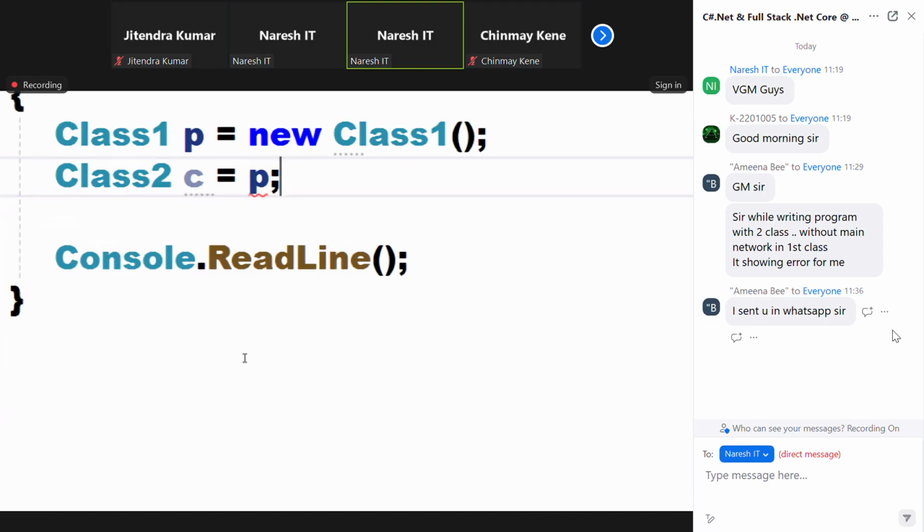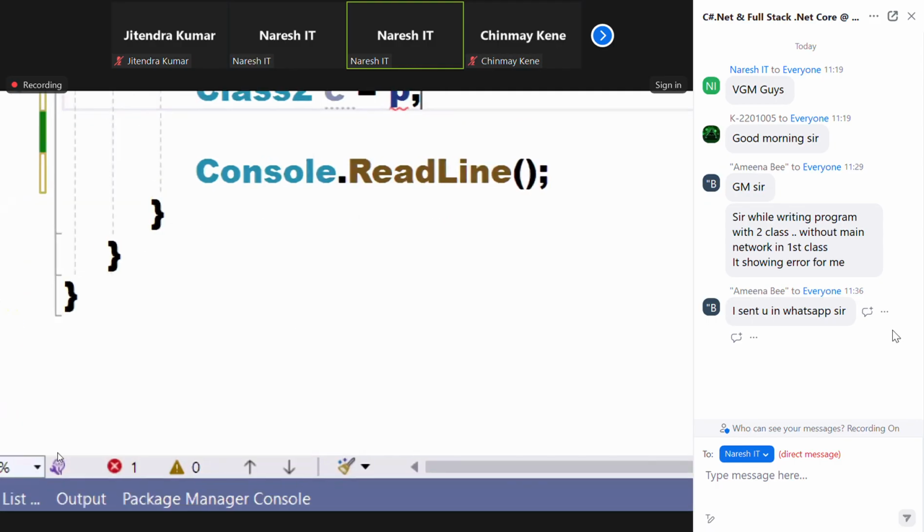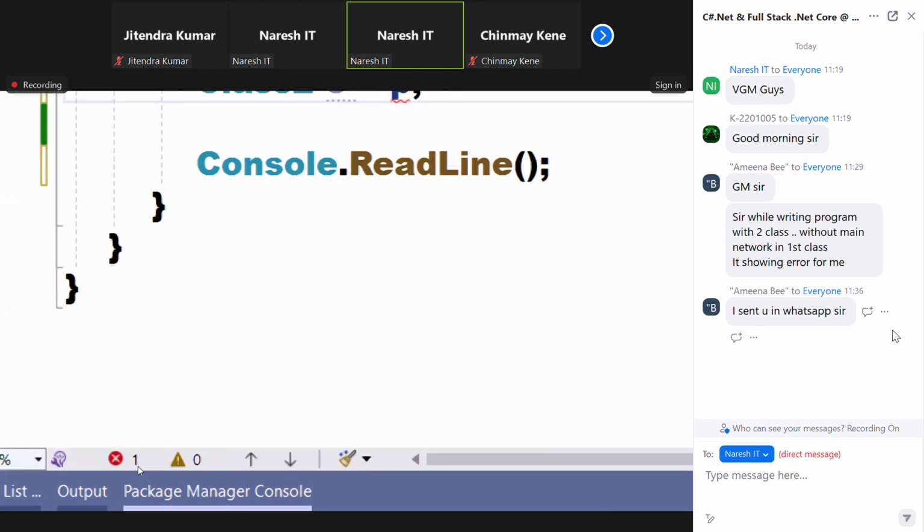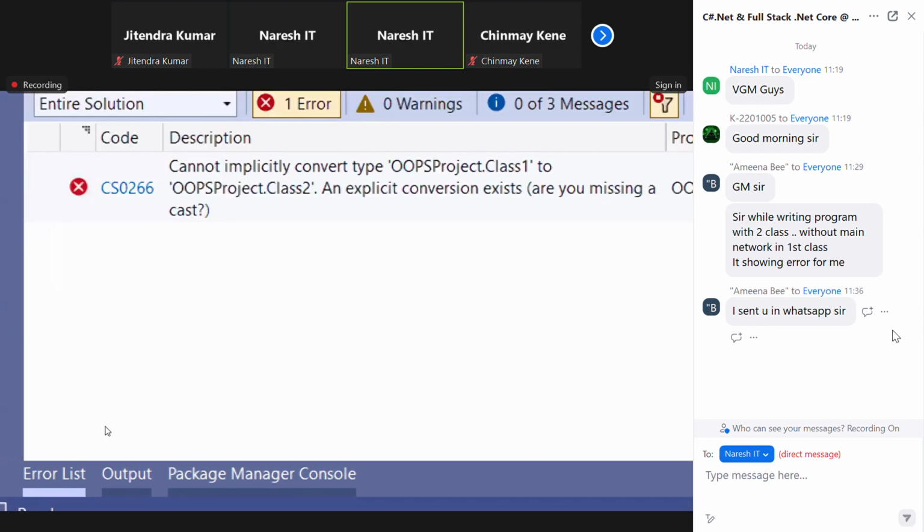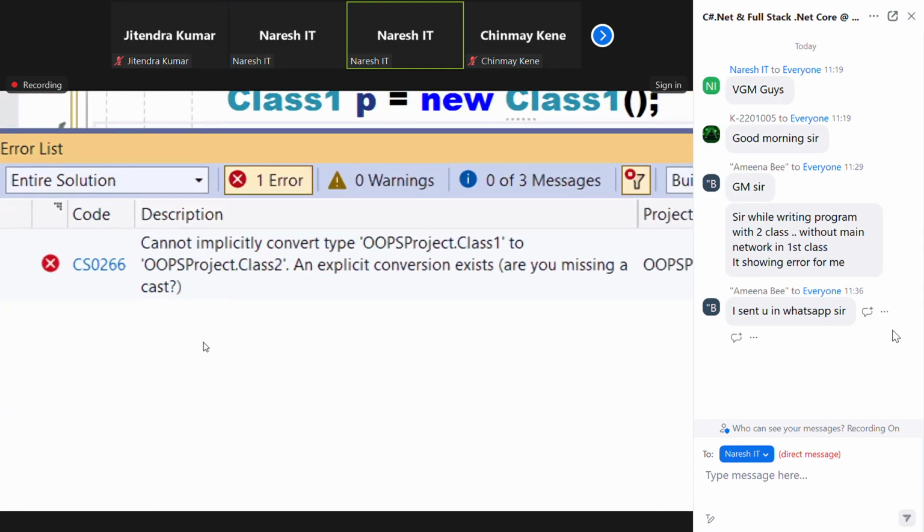See the error. I used the words implicitly or explicitly there. Why I use those words, I'll tell you. Tomorrow, when you are reading this error, it will show you a message like this. What is it showing? We did a direct assignment only. Direct assignment is implicit. See, it says cannot implicitly convert class 1 to class 2.